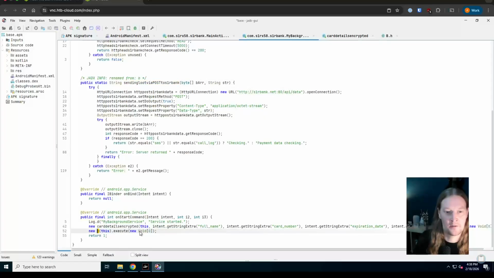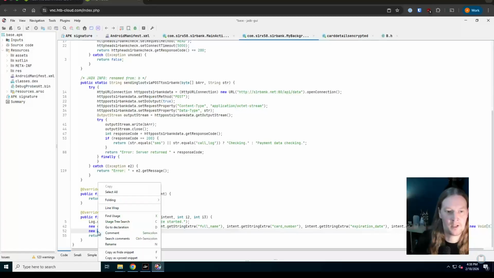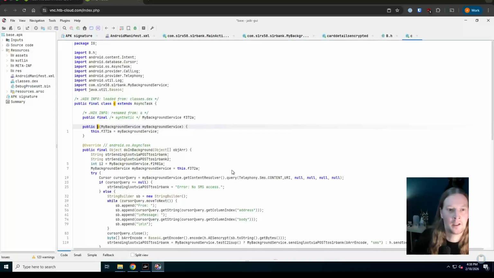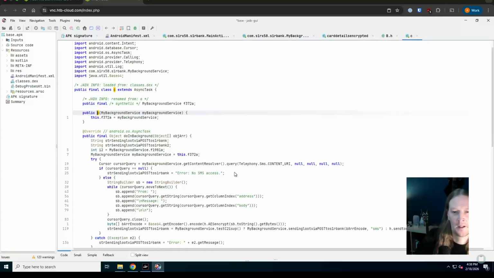We haven't looked at this yet, this C method. So we can, again, right click that, go to declaration, and we can see, first of all, this send loop to post to SerBank, another one to post to SerBank. This is collecting SMS data now.